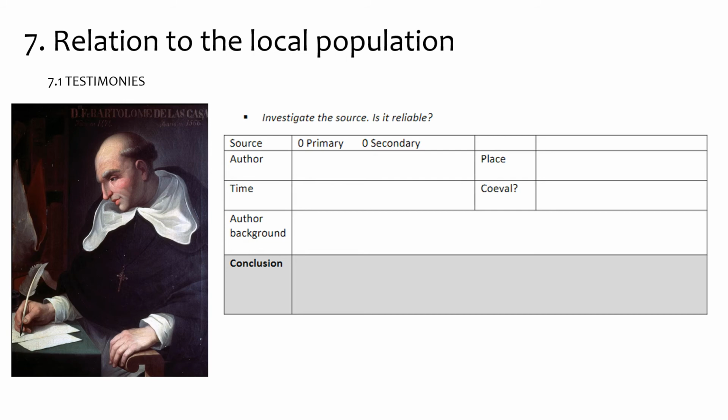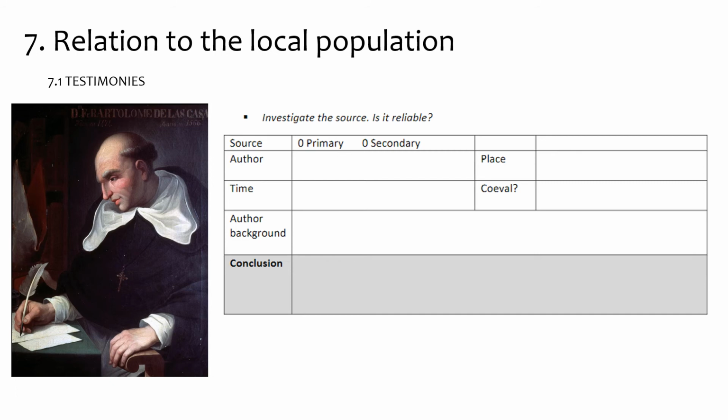So there, it's interesting to underline all the cruelties in the text that were done to the local population. And you complete this source card about that source. Pause here and complete the source card first before you continue listening.